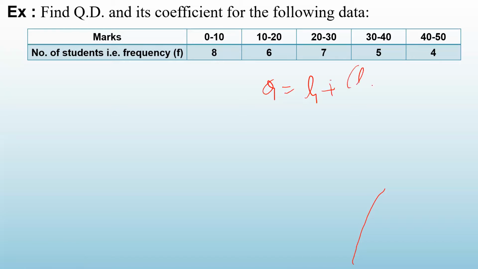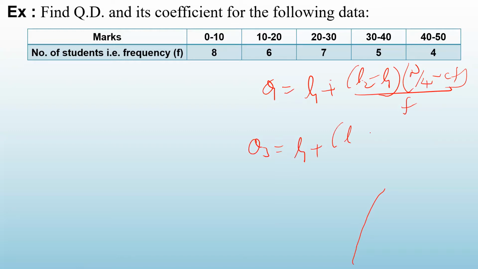L1 plus L2 minus L1 into N by 4 minus CF divided by L. And for Q3, L1 plus L2 minus L1, क्योंकि यहाँ पर आपको क्लास इंटरवल आएगा, डायरेक्ट वैल्यू नहीं आएगा, है ना? तो 3N by 4 minus CF divided by.